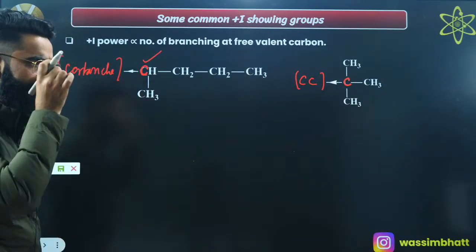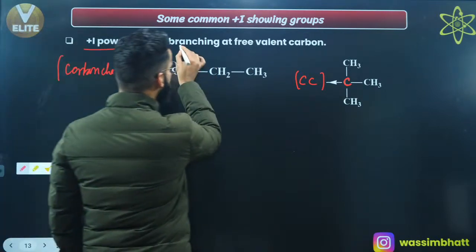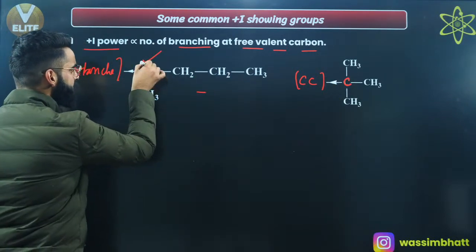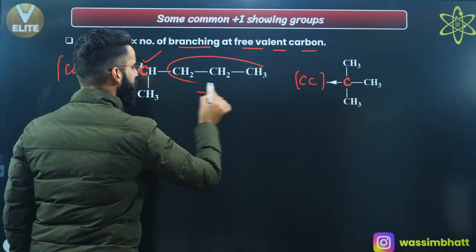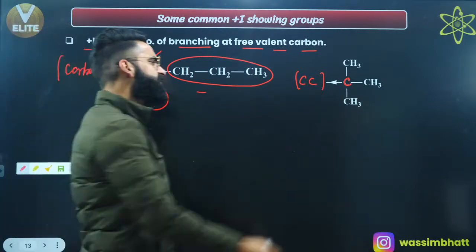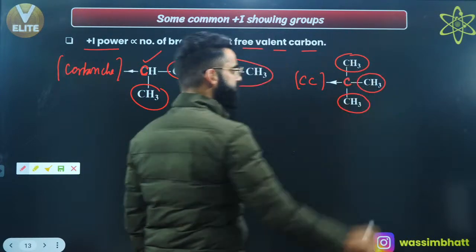As simple as that. Okay. Now, plus I power is directly proportional to the branching at the free valent carbon atom, right? See, at this free valent carbon, how many branches do we have? This is one of the branches at this free valent carbon, right? At this free valent carbon, how many branches do we have? This is one branch, this is one branch, this is one branch, right?